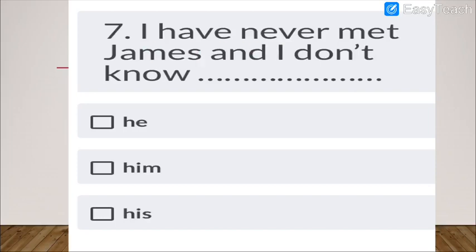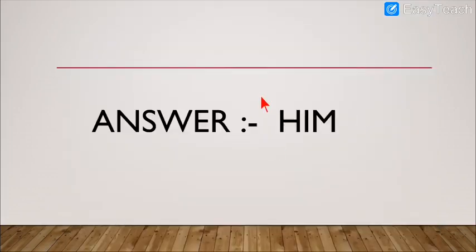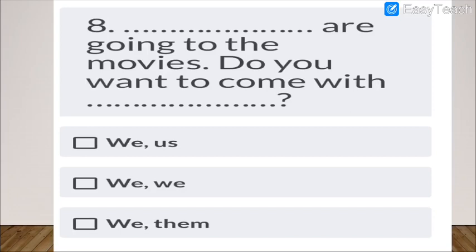I have never met James and I don't know dash. So the correct answer is him. You say I don't know him, correct? So the one who regularly speaks English will easily come to know that him is the correct answer. So I have never met James, I don't know him. Even I told you that when the boy is in the object part, at the end we use him. So remember this rule, please.